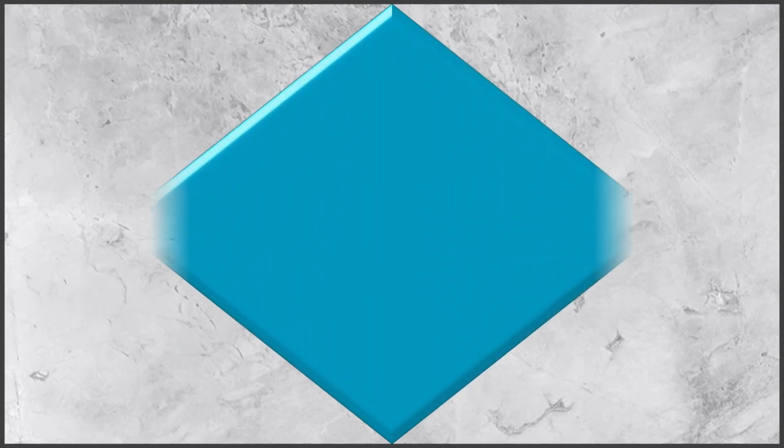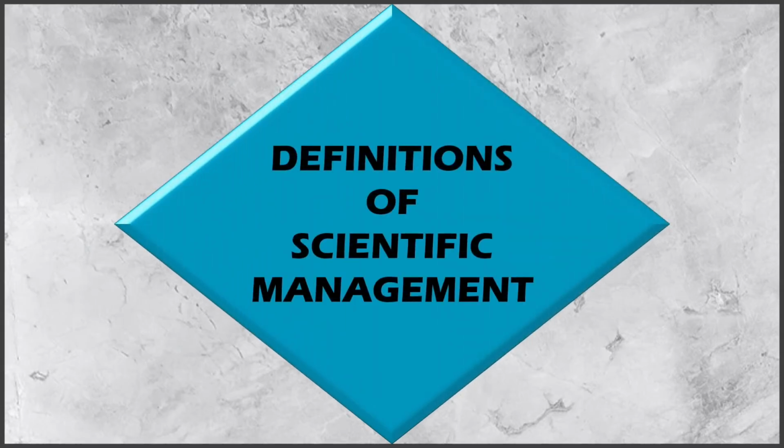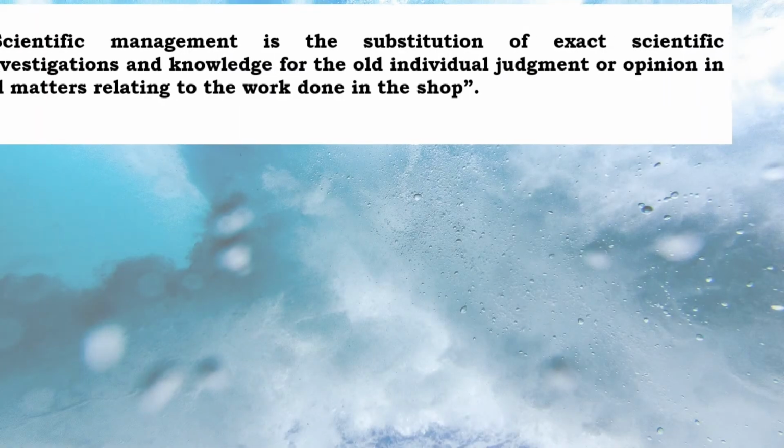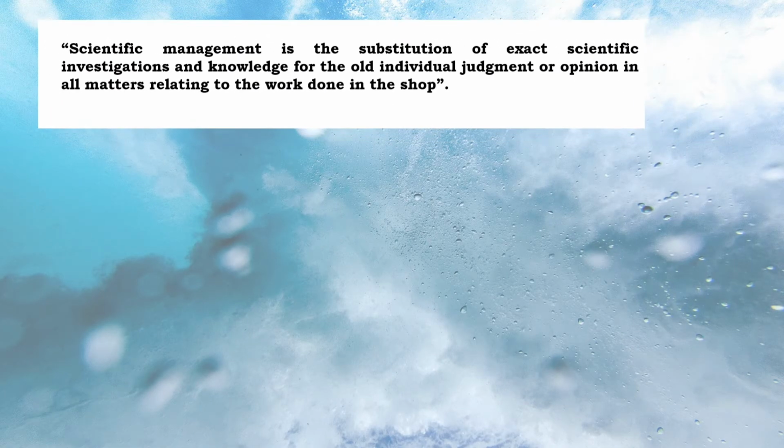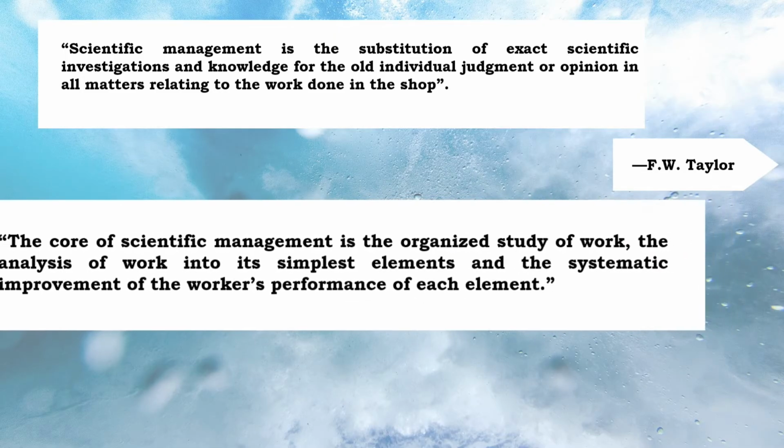Definitions of scientific management theory. Scientific management is the substitution of exact scientific investigations and knowledge for the old individual judgment or opinion in all matters relating to the work done in the shop. This was given by Taylor. Taylor based his judgments of facts all on the basis of scientific inferences he drew, which would make the process efficient, rather than basing his judgments on the rule of thumb which were followed in the traditional methods.